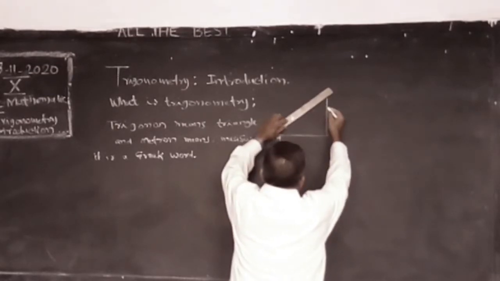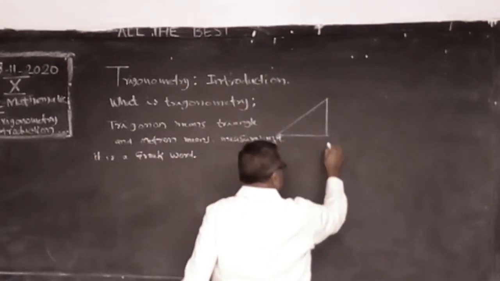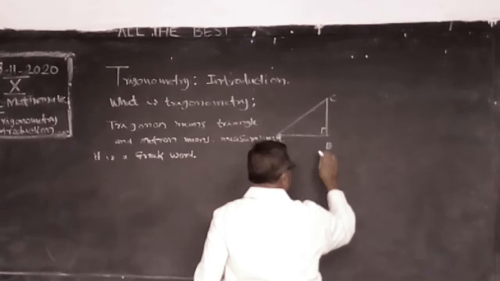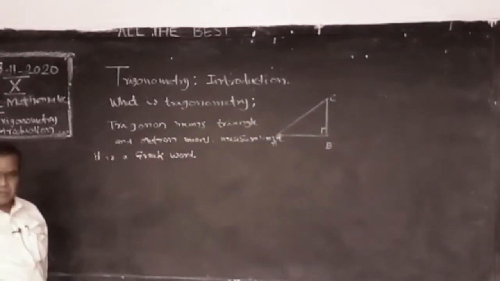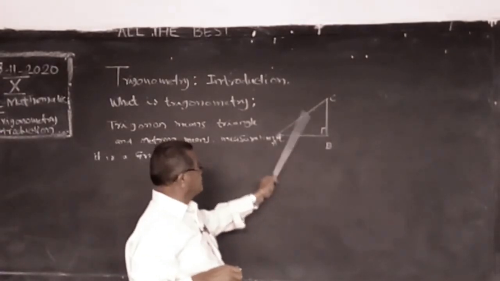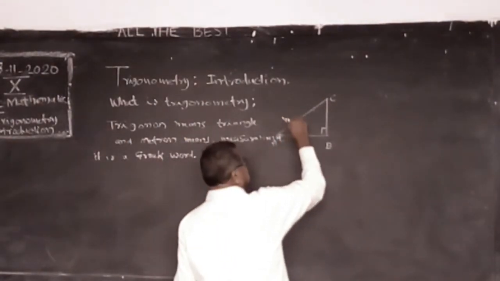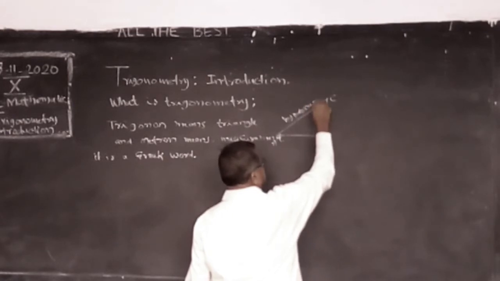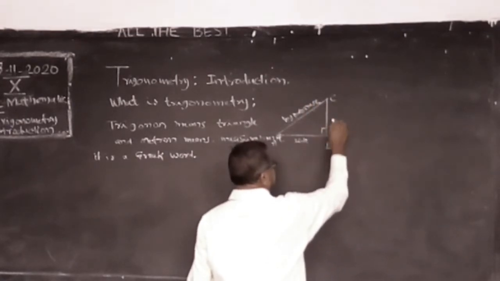Generally, in geometry, right angle triangle means the side opposite to 90 degrees is hypotenuse, and these are the sides we say.